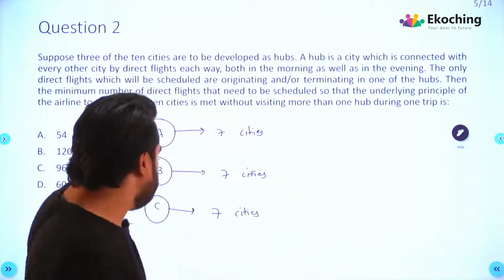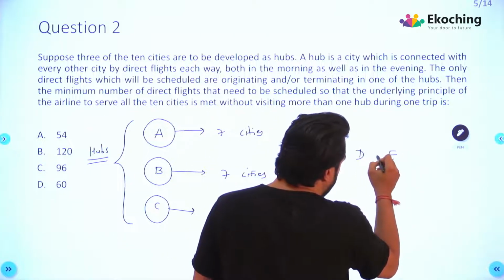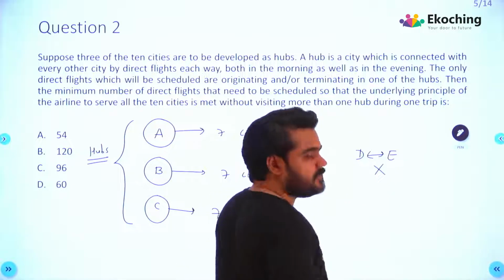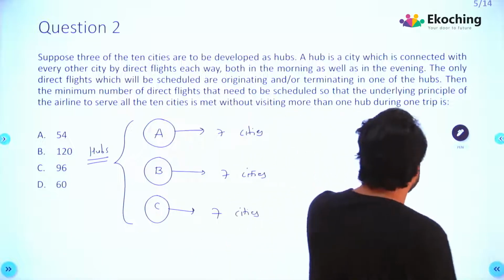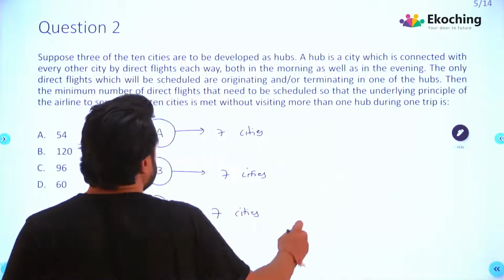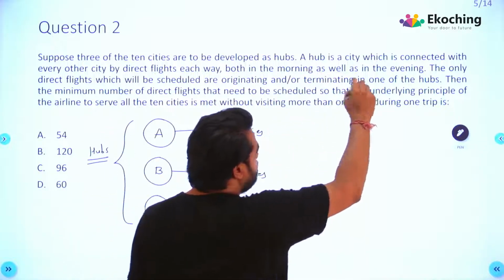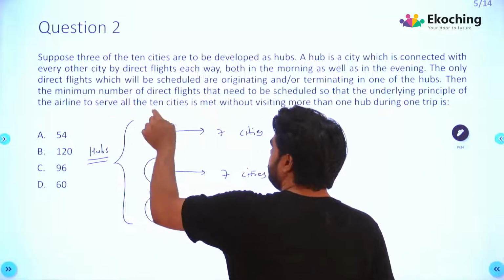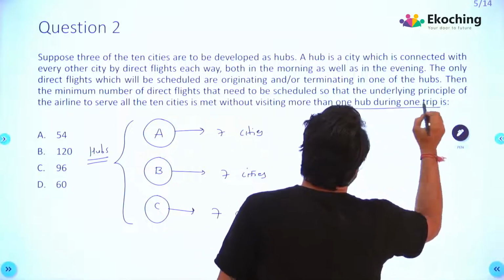फॉर एग्जाम्पल ABC हब है, राइट. मान लो दूसरे 2 सिटीज हैं D एंड E, तो आप इनके बीच में फ्लाइट्स नहीं कर सकते, राइट. सो फ्लाइट सिर्फ हो सकती है हब से स्टार्ट हो रही है या तो हब पे एंड हो रही है, वही फ्लाइट आप रख सकते हो. Then the minimum number of direct flights that need to be scheduled so that the underlying principle of the airline to serve all the 10 cities is met without visiting more than one hub during one trip is what?